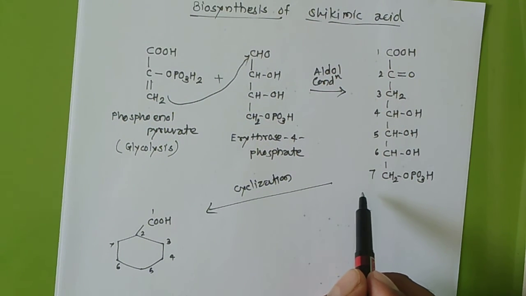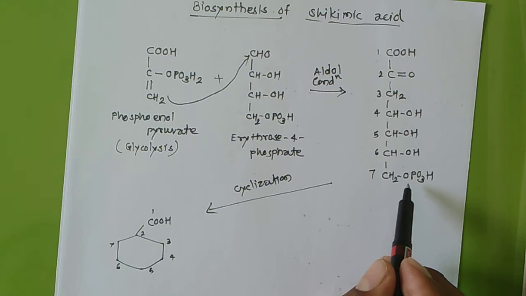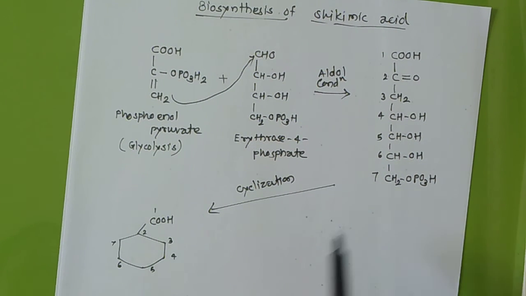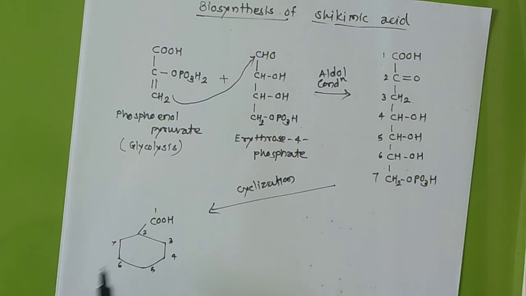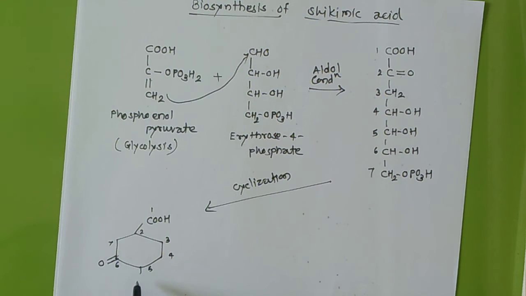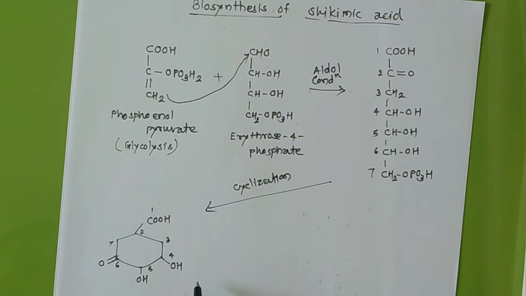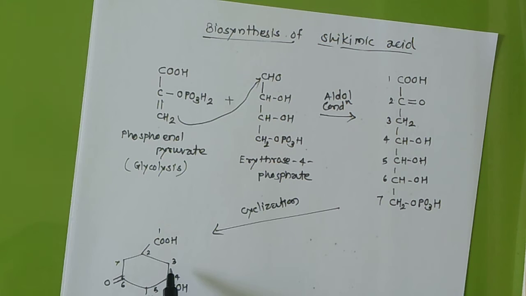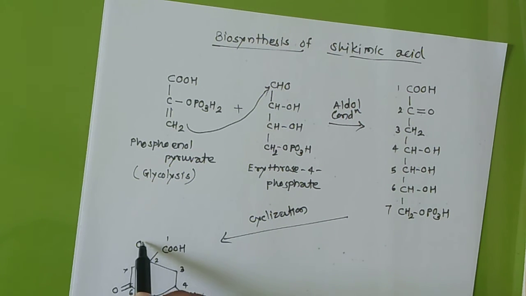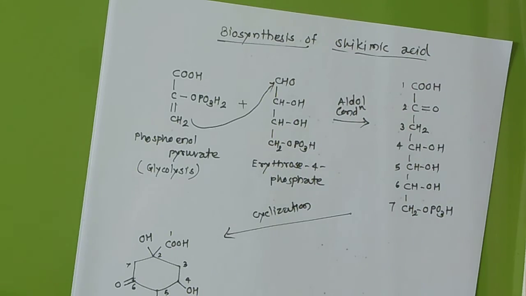So this 7 number, this OPO3H will be removed, right. Then at 6 number, there will be formation of a double bond. At 5 number, as such OH, at 4 number, as such OH, at 3 number, as such CH2, and just this C double bond O will be converted into OH.